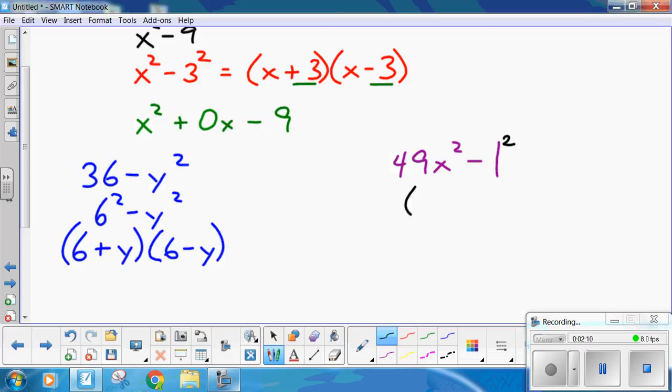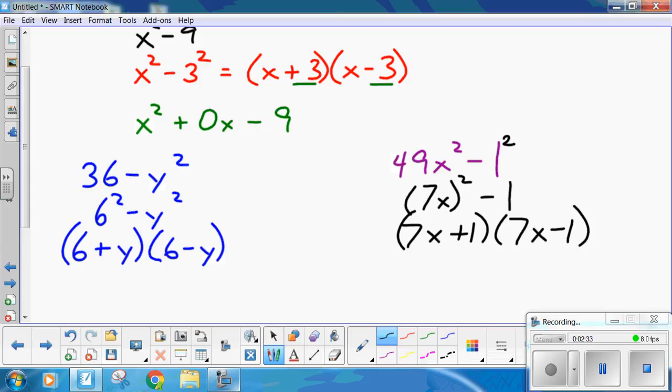Now, it's a little more obvious if I go 7x, bracket 7x, close bracket squared, because what's the square root of 49? 7. Now, if I write it like this, what have you got? 7x plus 1 times 7x minus 1.